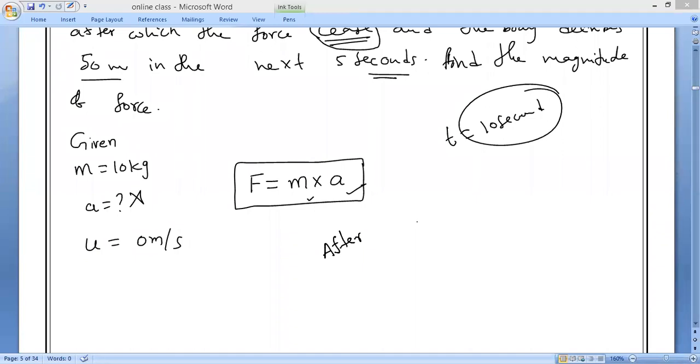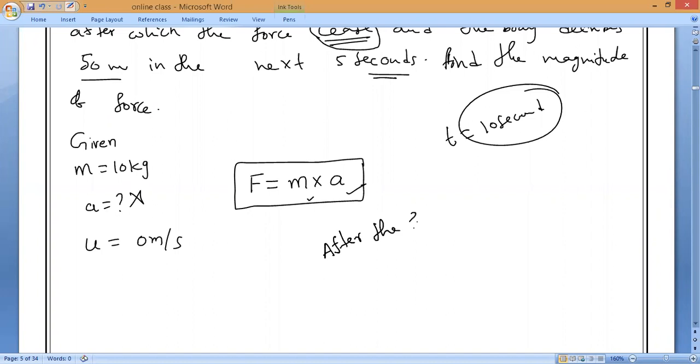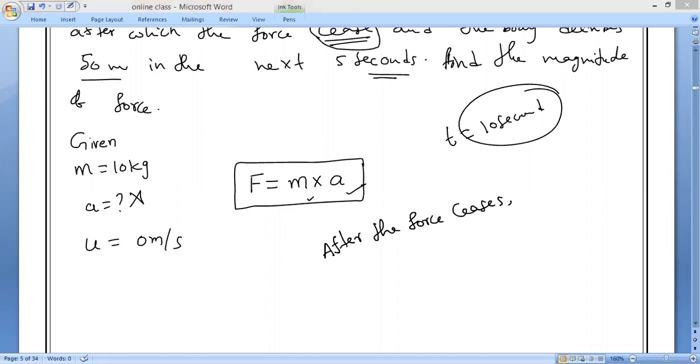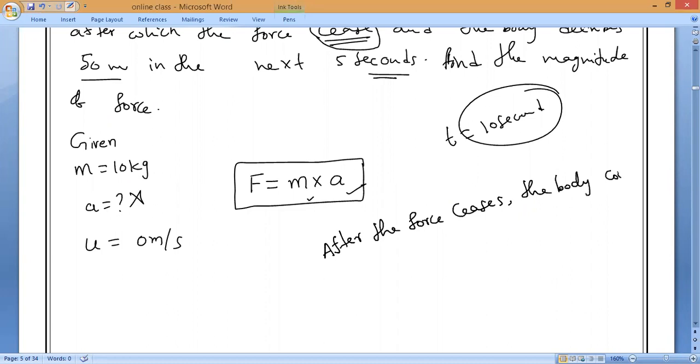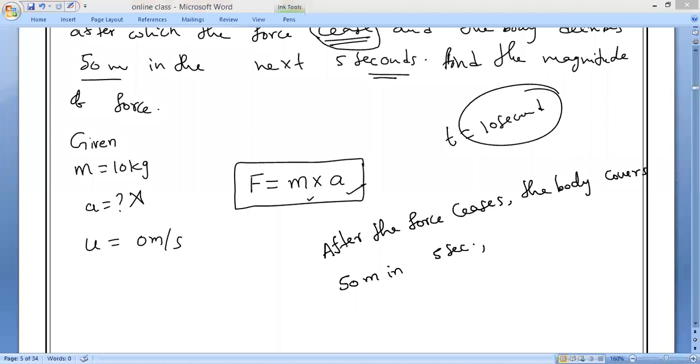Final velocity. After the force ceases, please write. What do you mean by ceases? Ceases means stops. After the force ceases, the body covers 50 meters in 5 seconds. So in the sense of what can we calculate? Therefore, final velocity of the body is equals to, what is that guys?